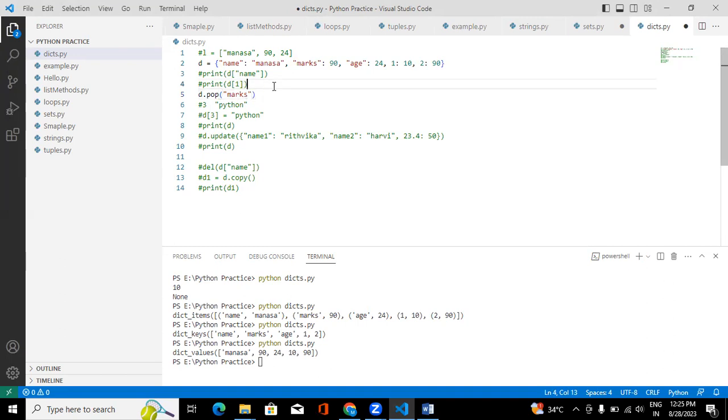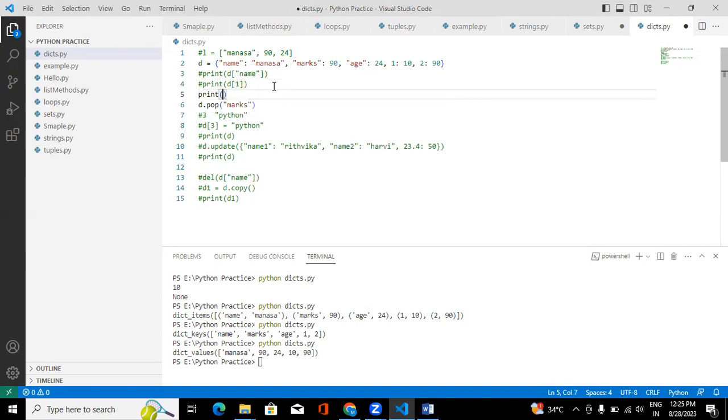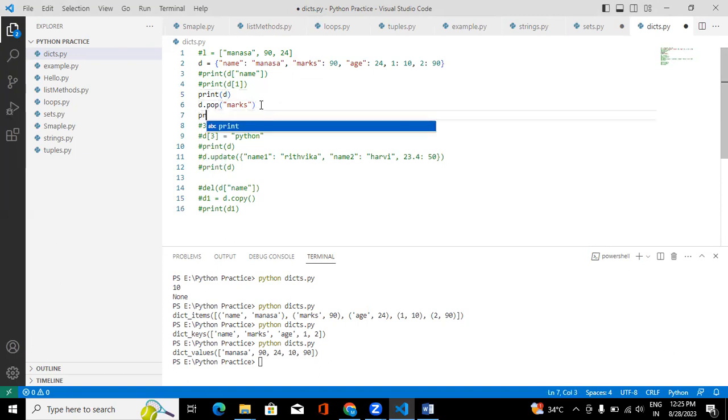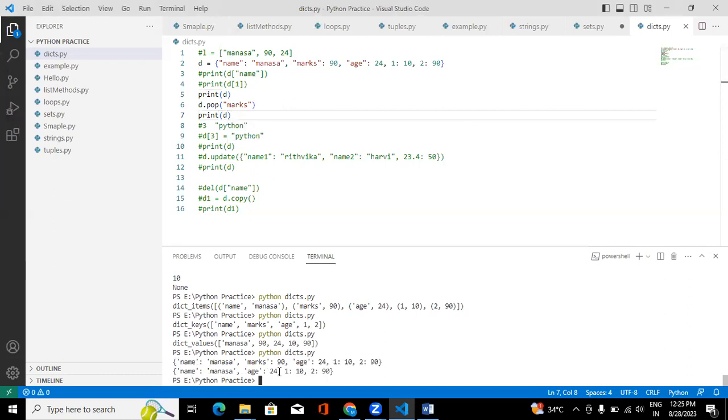Let us print before pop and after pop. Now if you run, see, marks got deleted, right? So you can use the del keyword to delete or you can use pop.